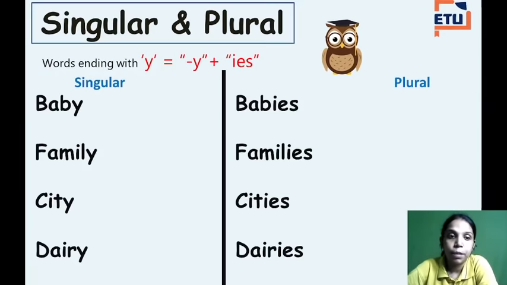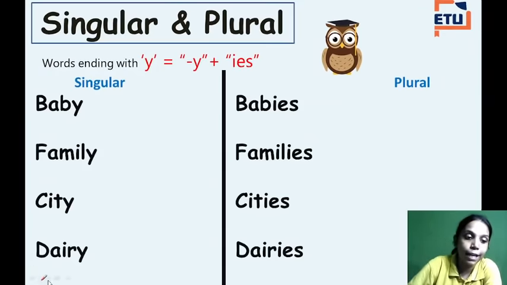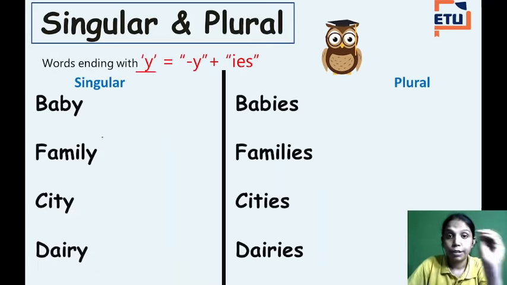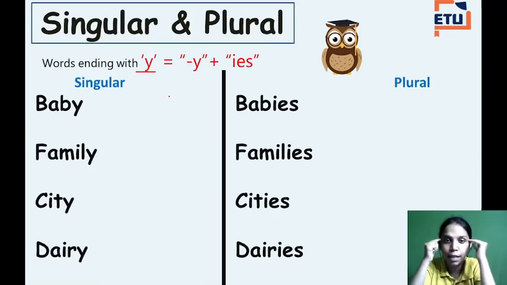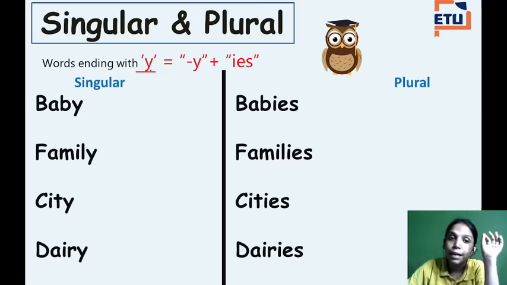Singular plural. Now see, some words that end with the letter Y. I tried to make you learn these kinds of singular plural things in a mathematical way, so that you will always keep that particular formula in your mind. Now see, words that are ending with Y, what will you have to do? Minus that Y, add IES. Simple. In case of plural, you just have to remove that Y and just add IES.